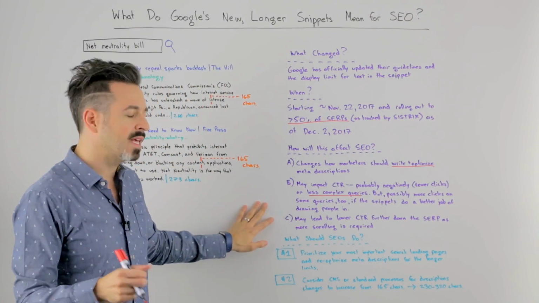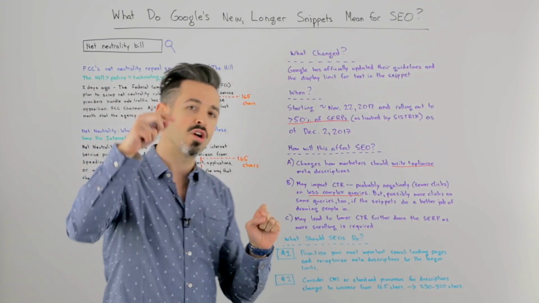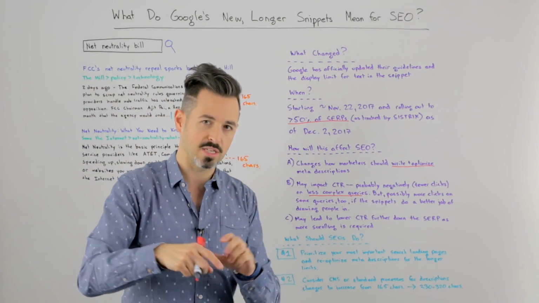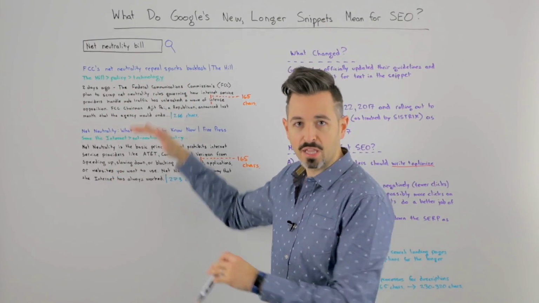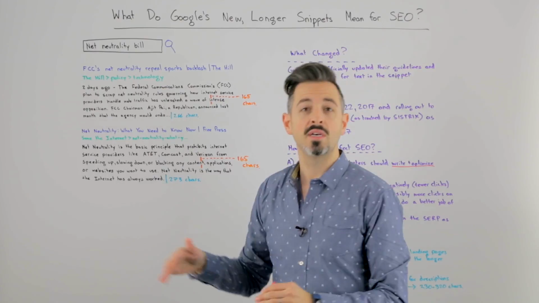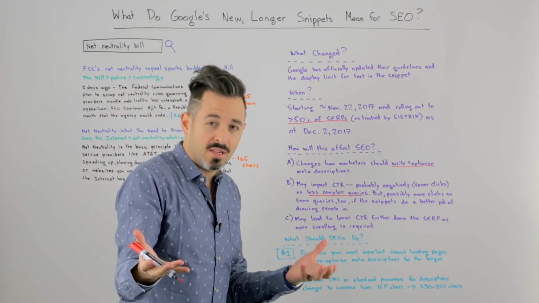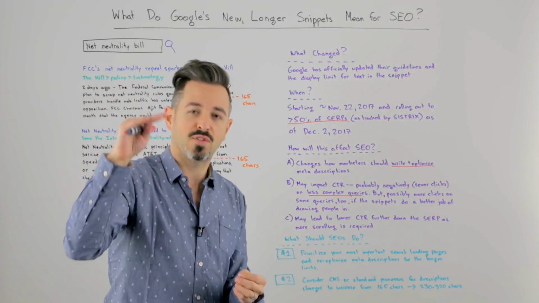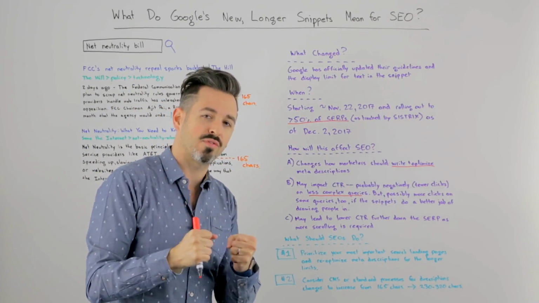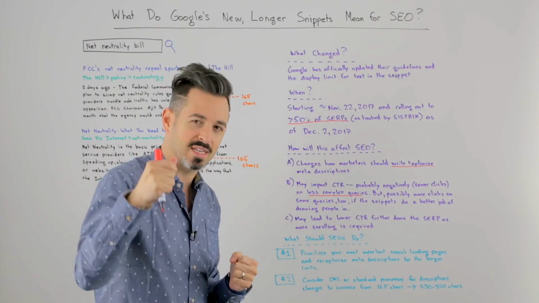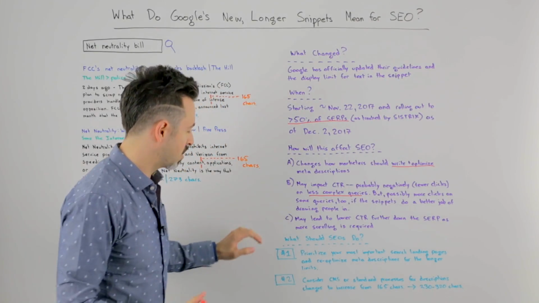Third and last, it may lead to lower click-through rate further down in the search results, right? So if you think about the fact that this is taking up the real estate that was taken up by 3 results with 2 as of a month ago, well, maybe people won't scroll as far down, right? And maybe the ones that are higher up will in fact draw more of the clicks, and thus being further down on page 1 will have less value than it used to.